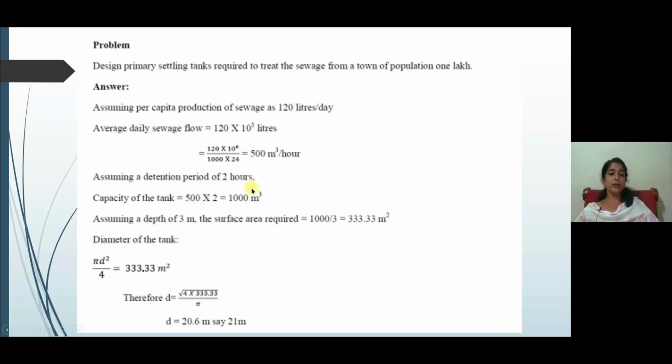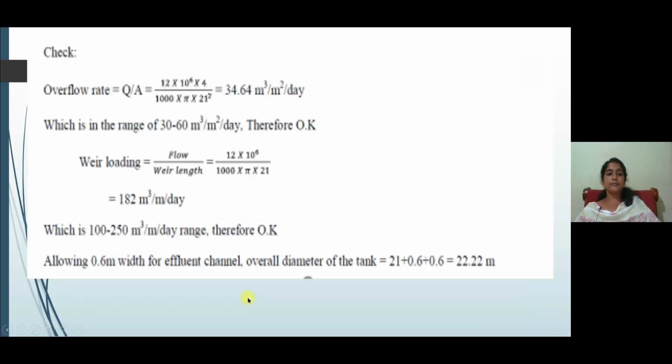From the detention period, you can calculate the total capacity of the tank, same as we already designed in the water supply engineering. Assuming a depth of 3 meter, the surface area required is 1000 divided by 3, where you get 333.33 meters square. Then the diameter of the tank can be calculated, and you have to check whether the design is correct.